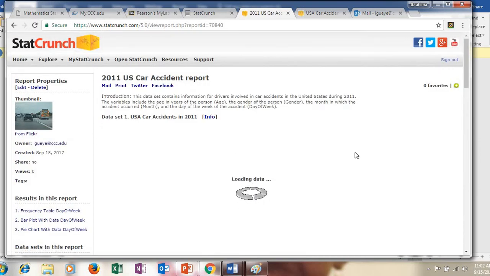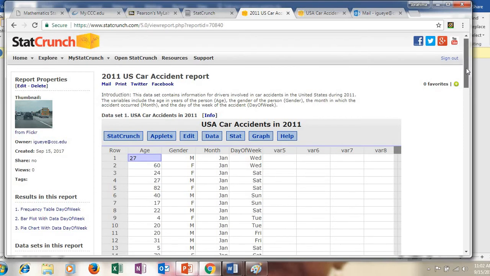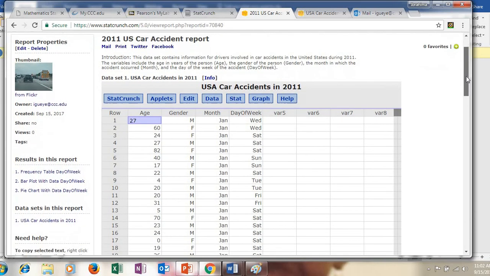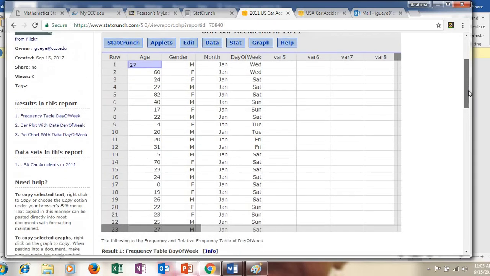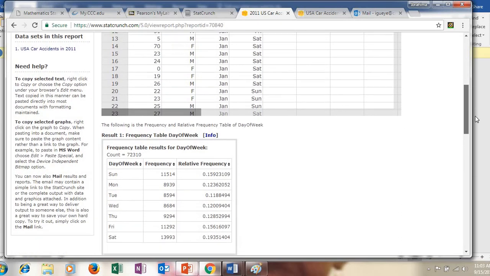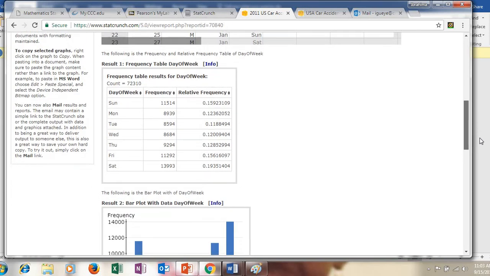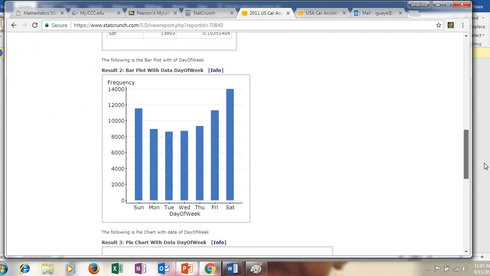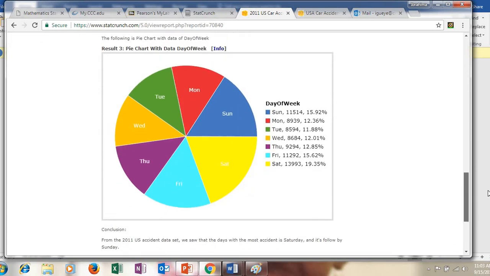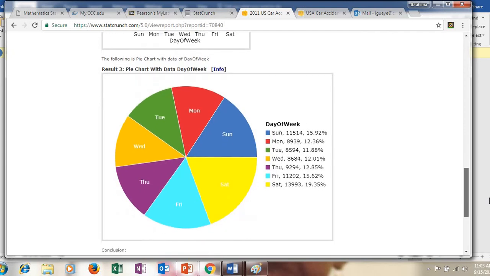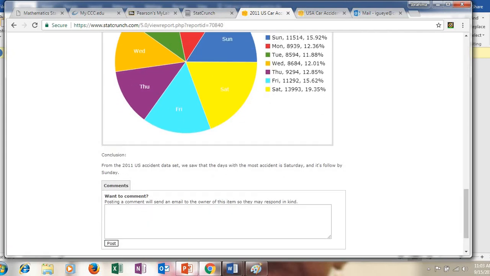Okay. And once you save your report, you will see that the data set is where we want it to be. And then you have your frequency tables, day of week, right there. And then you have your bar plot right under the frequency tables. And finally, we have our pie chart right under the bar plot. Okay. And we have our conclusion here, right? So that's a very short conclusion.